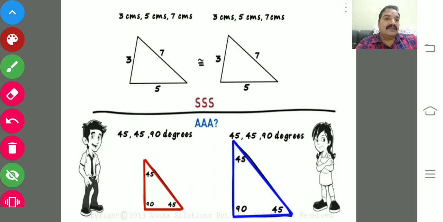But in these two triangles, the shape is equal but not the size. So it is a similarity but not a congruency. I hope you could understand the main difference between similarity and congruence.